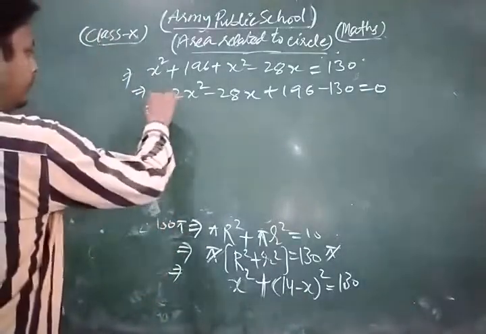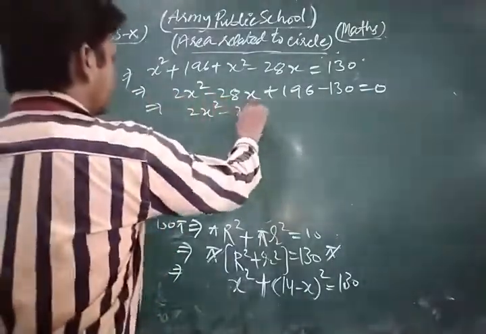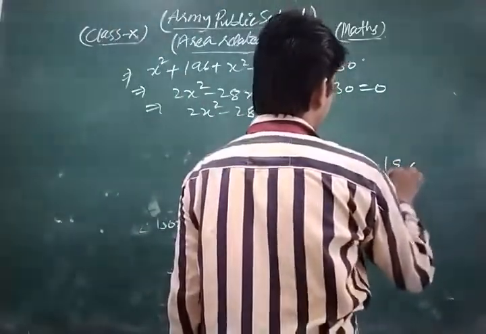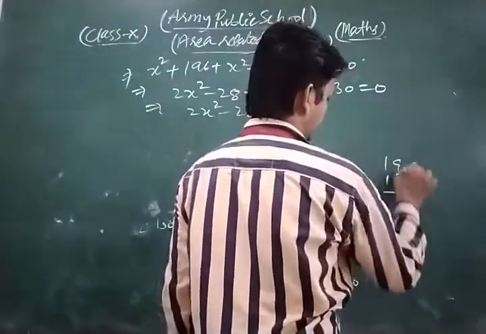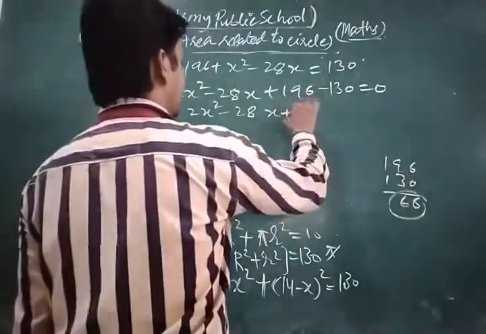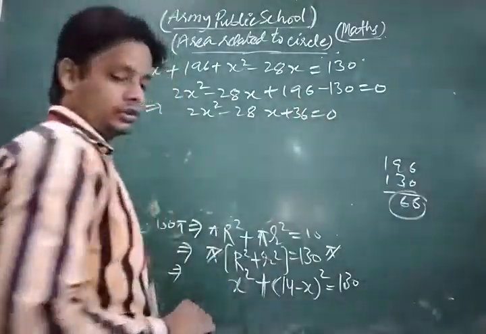Now we get 2x square minus 28x, and subtracting, 196 minus 130 is 66, so plus 66 is equal to 0.